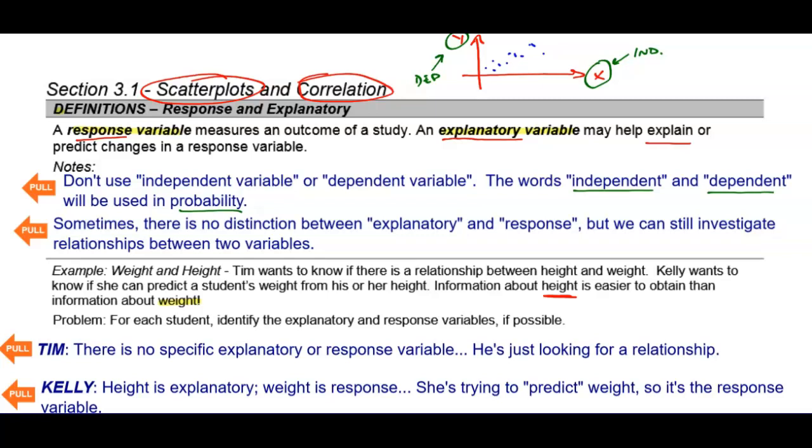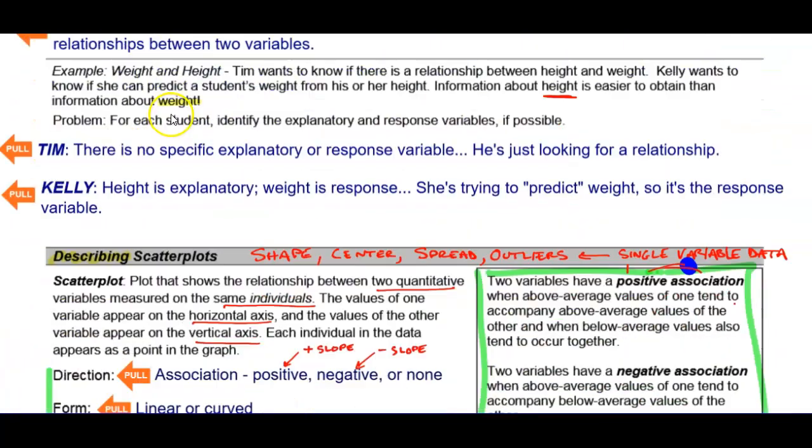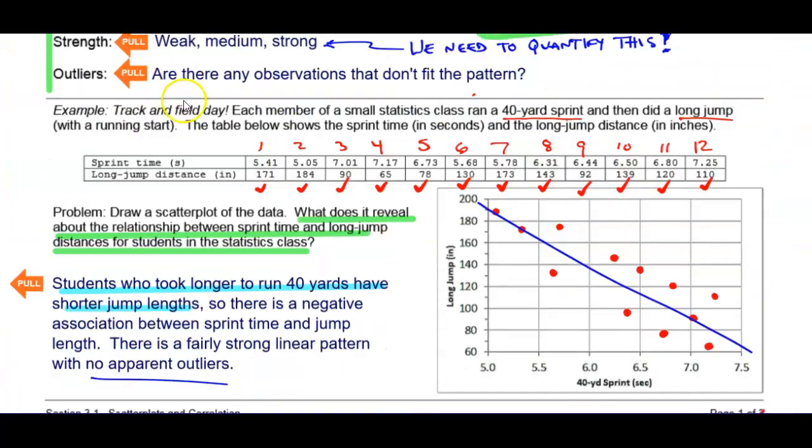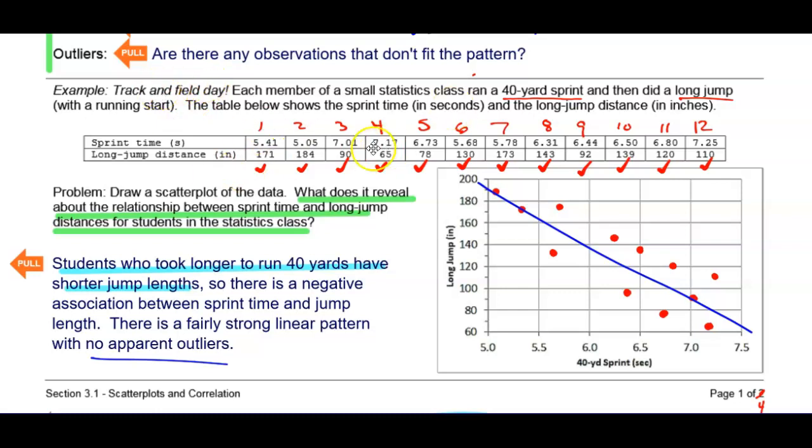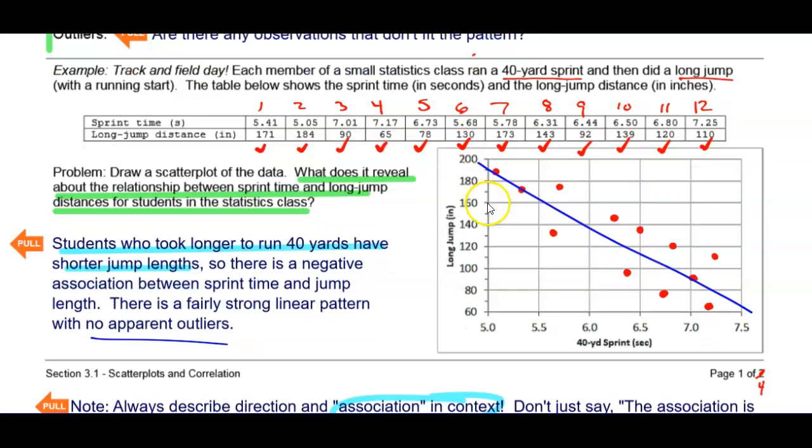One thing I want to jump back to real quick is on the first page, where we did this example problem with times for track and field day in the AP statistics class. I hope you're getting in good shape and doing plenty of stretching, because we're going to do this one day. I mentioned that we're not going to often do scatter plots by hand, even though we did in the notes this one time, and we will again shortly. Most of the time we'll be doing scatter plots with technology.